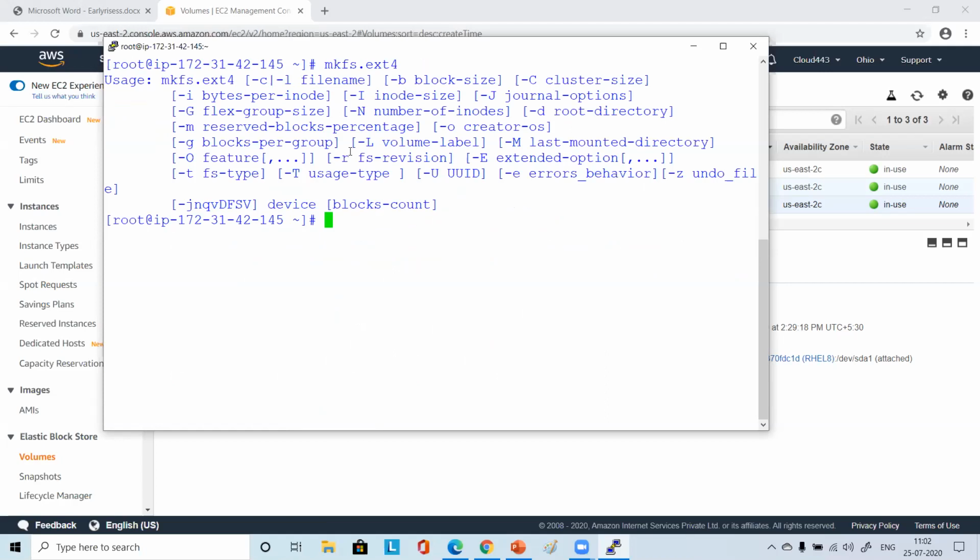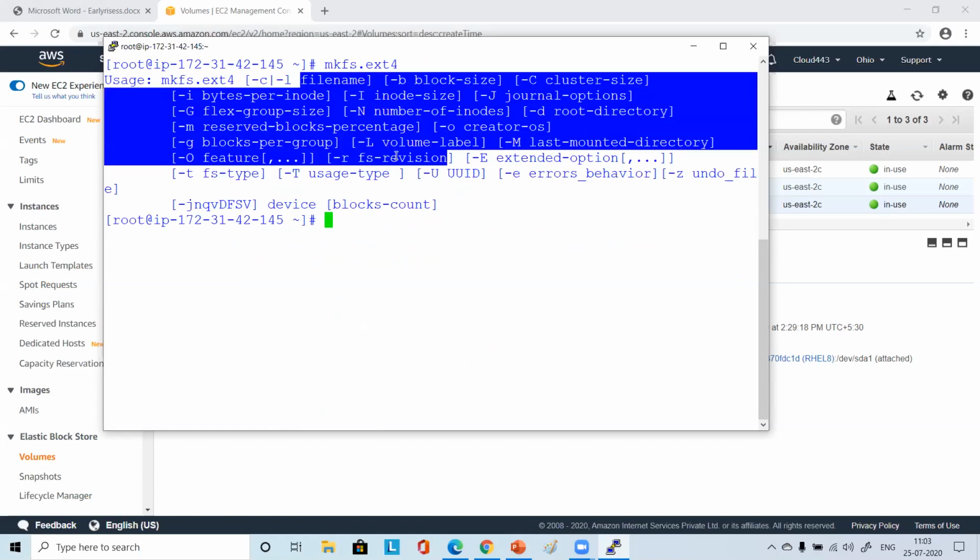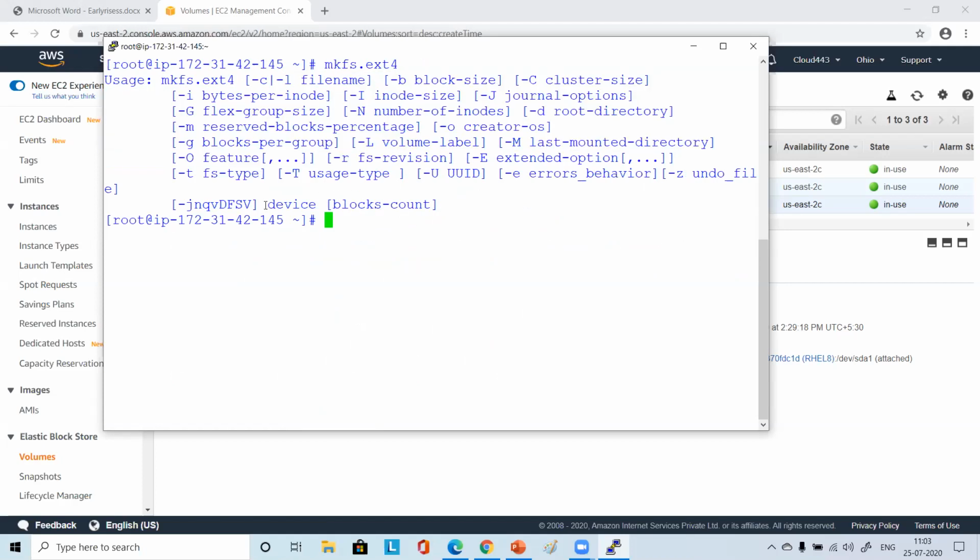It will tell you this is the usage. You can see in the usage part what it says: mkfs, then you have to give something. A lot of options, a lot of parameters, and then you have to give the device. All other things in square brackets are optional. But what is not in square brackets is compulsory.